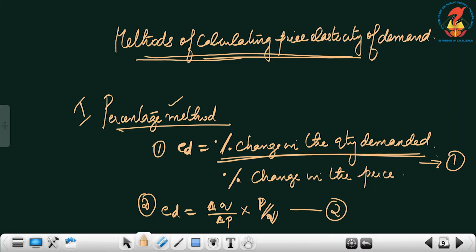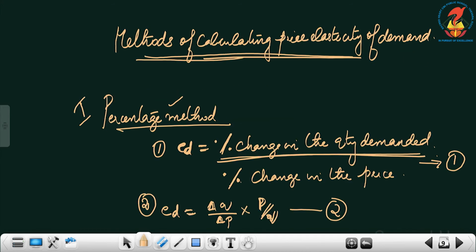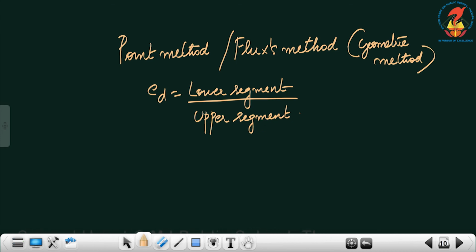So this is with regard to percentage method. This is also known as proportionate method. The second formula is the proportionate method. Percentage method and proportionate method. Now next is point method. Second method is point method, which is also known as Flux's method because it was introduced by an economist known as Flux.